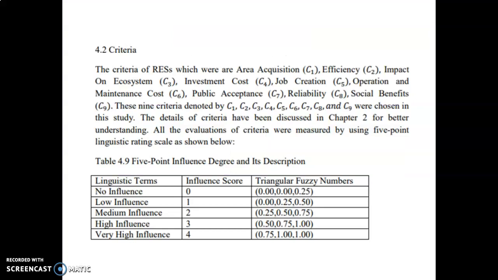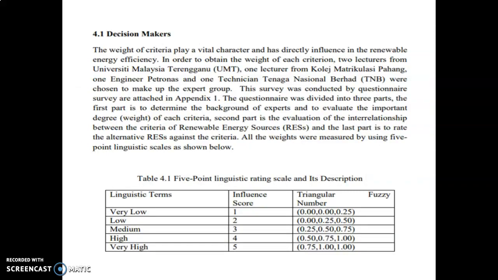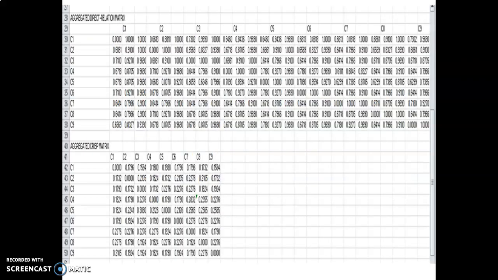Calculation for subjective and objective DEMATEL. Step 1 and Step 2 are shown in this criteria part. Step 3 is shown in the decision maker part. Step 4, aggregated weight and then aggregated direct relation matrix. Then transform the aggregated matrix into a single score or crisp matrix using Microsoft Excel.